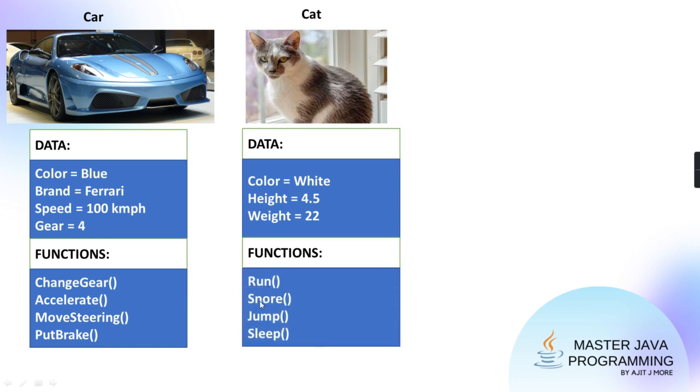Now the behavior is run, snore, jump, sleep. All these are the behavior, and in this behavior, this data is getting accessed or manipulated.